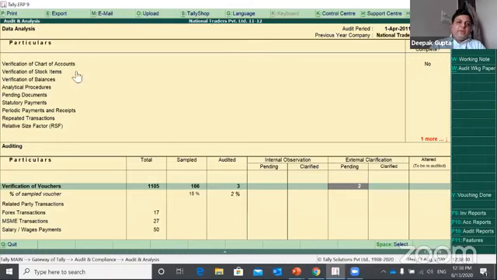However, he would not be able to see the entire audit report. There is an altogether separate report. I will show you where you can see it, and he would be able to clarify there. Whenever he clarifies, that would be moved to the clarified section, and again you can do the remaining audit of the vouchers. So to do the audit, you need to enter the vouchers.